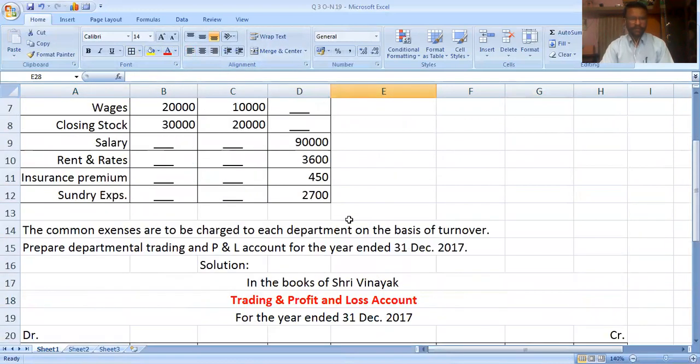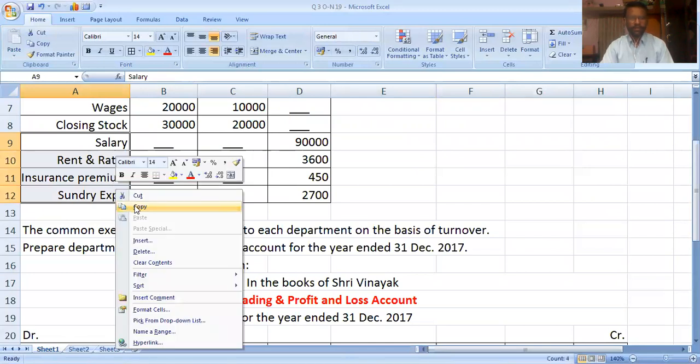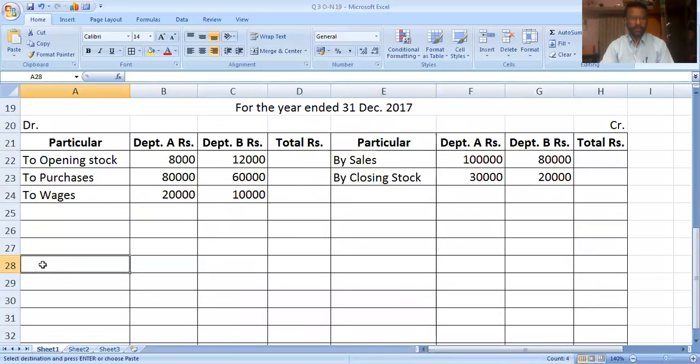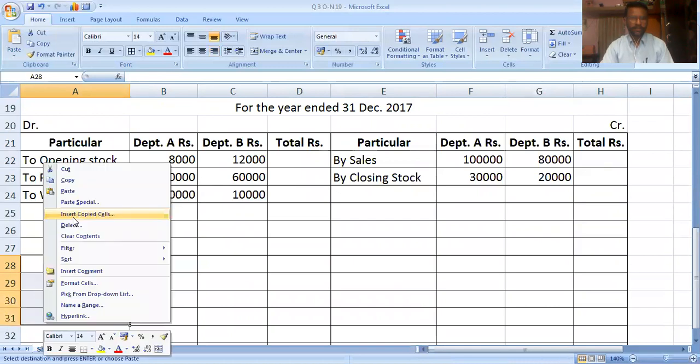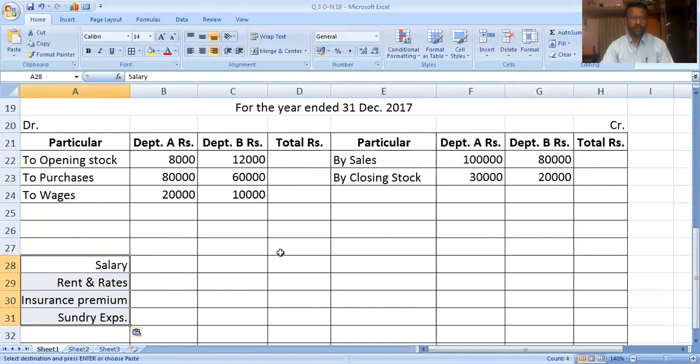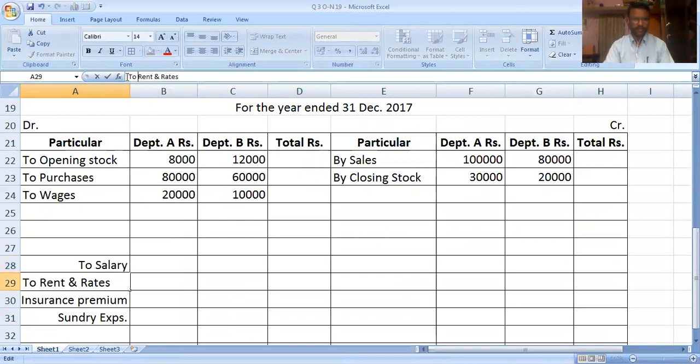The next items: salary, rent and rates, insurance premium, sundry expenses. These four items go to the profit and loss account debit side. To salary, to rent and rates, to insurance premium, to sundry expenses.